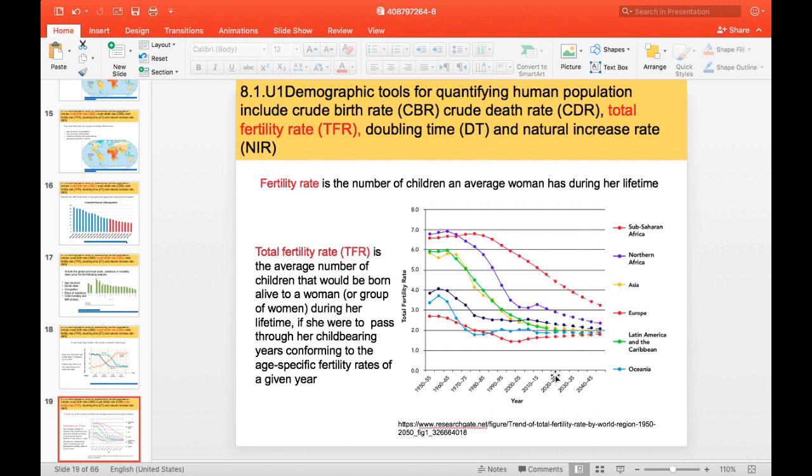We are in 2020, so we have predictions here. And now we have a total fertility rate of 4.5, something like that. So as you can see, all the total fertility rates have decreased over time, and they're going to be maintained like that. So more people want fewer kids.